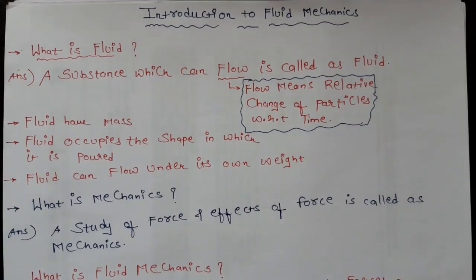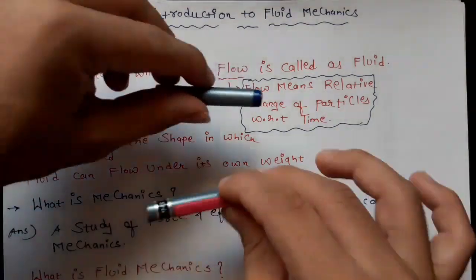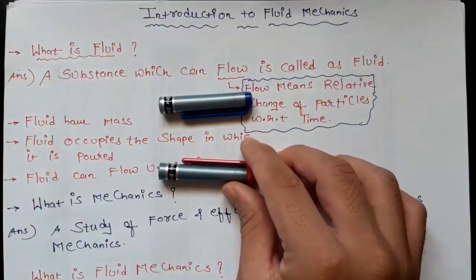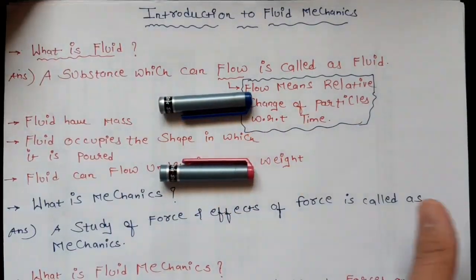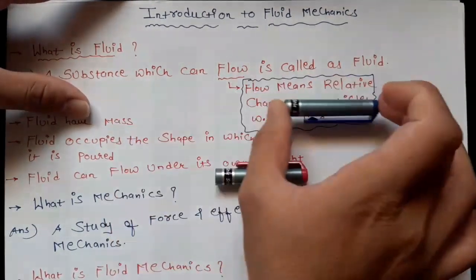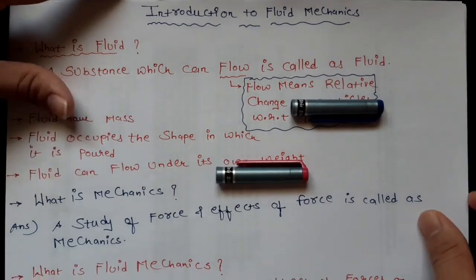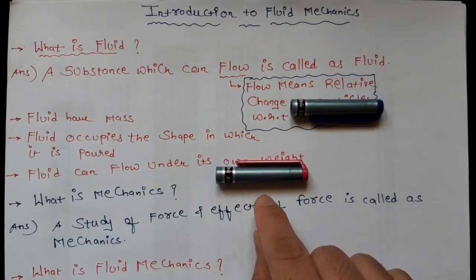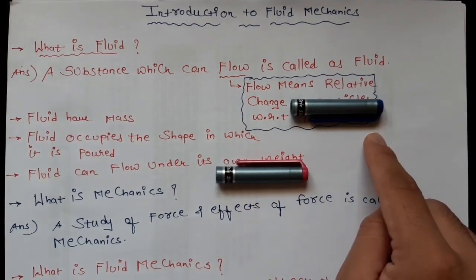For example, consider these two caps kept like this at time t equals 0. After some time, this cap moves some distance d, and this cap moves a distance d plus delta d.